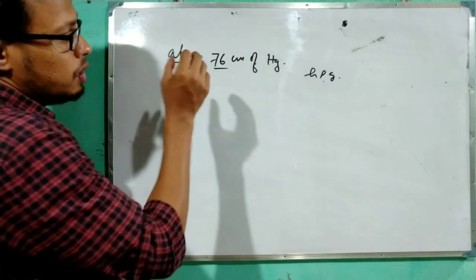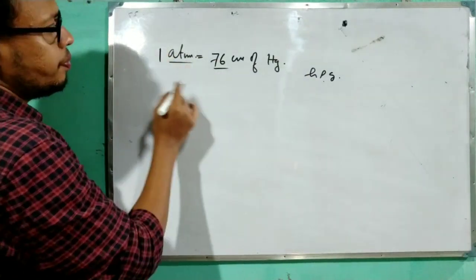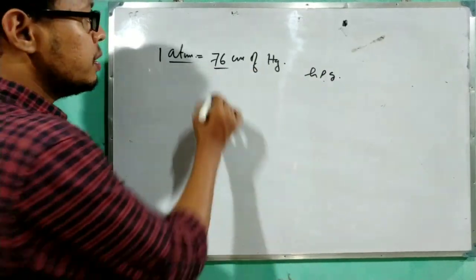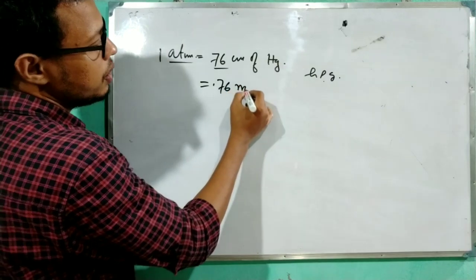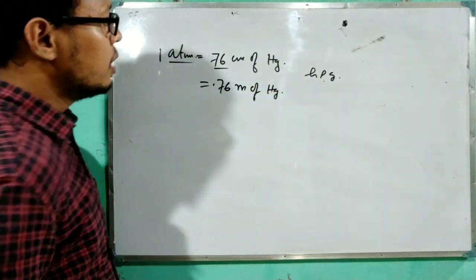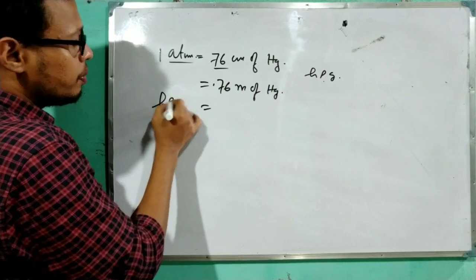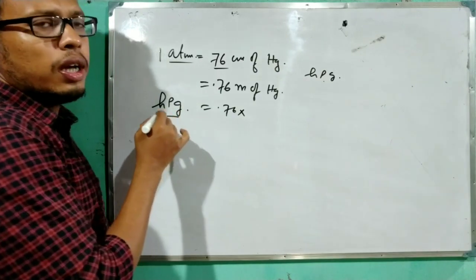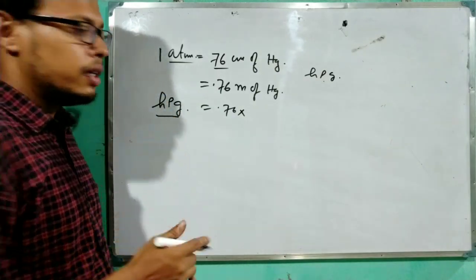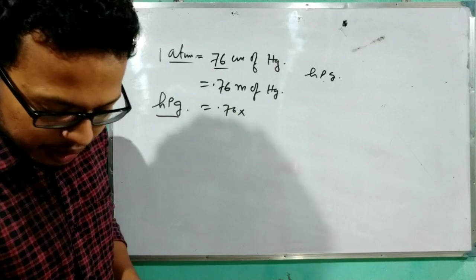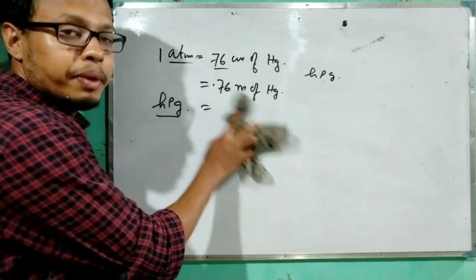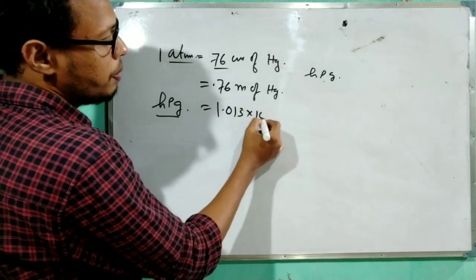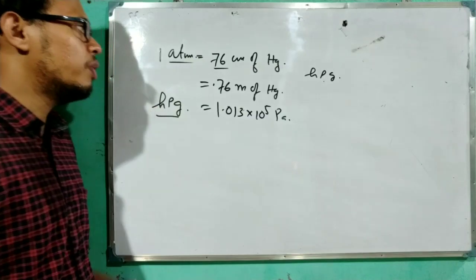Now you just remember 1 ATM equals 1 atmospheric pressure equals 76 centimeter of Hg. We can write 0.76 meter of Hg, and from the relation h rho g, put the value 0.76 into 13,600, then the value will come near about that. I will prove it later, I will make a separate video, don't worry. Then the value will come 1.013 into 10 to the power 5 Pascal. Okay, this is the value of 1 ATM.